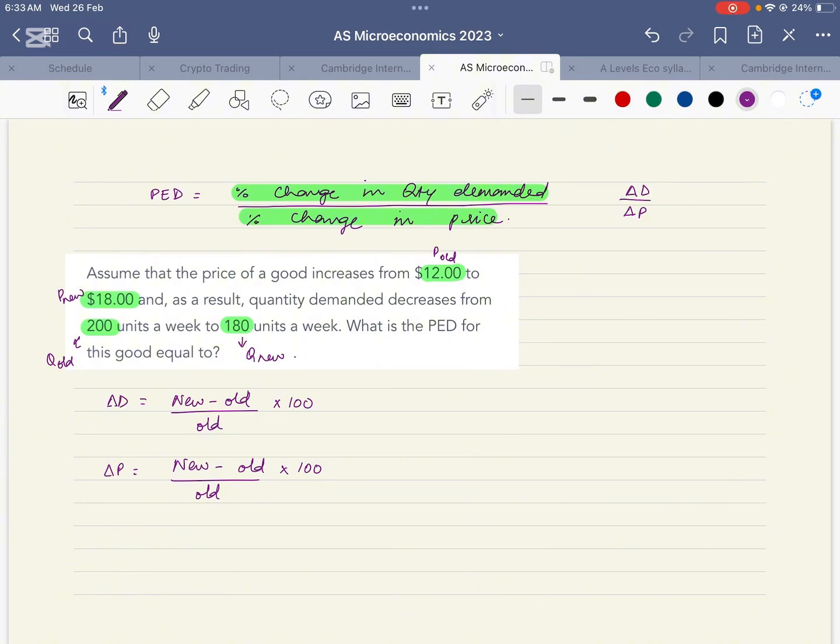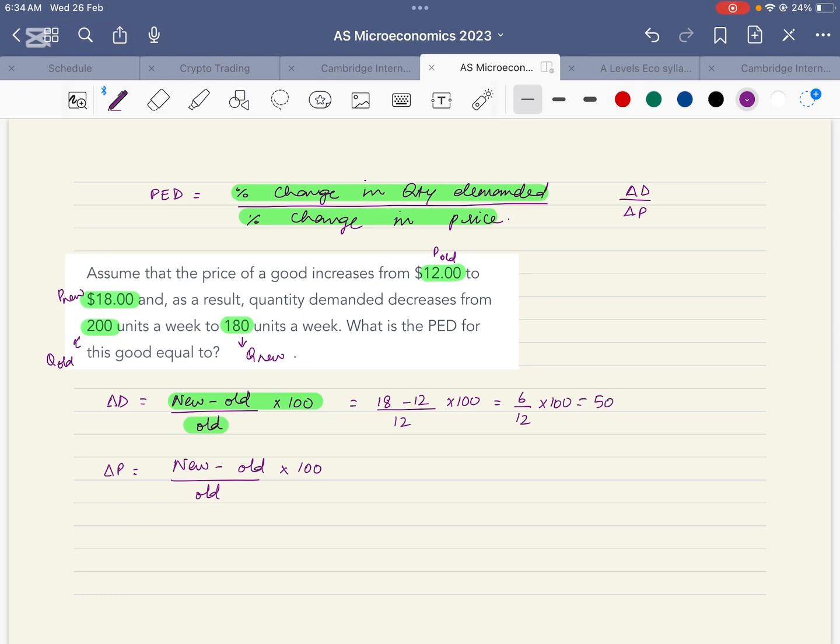PED can be positive and can be negative. Let's first calculate it and then I will explain to you why it's positive or negative, and what the ranges of PED are. Now, let's put it in the formula. The formula for percentage change is new minus old upon old into 100. Even if we get a negative sign over here, that is okay. So, delta P is new price 18, old price 12 upon old, 12, into 100, which gives us 6 upon 12 into 100.